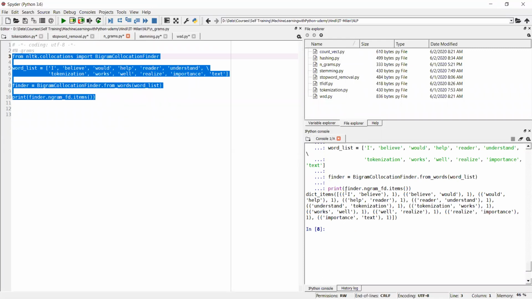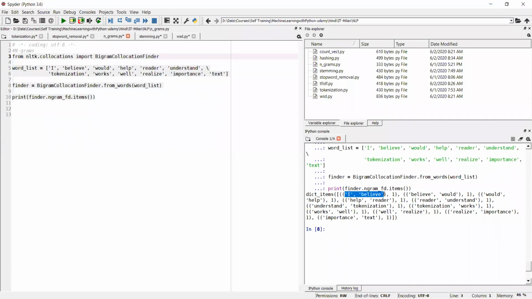On the right hand side, you can see what it did. Whatever list you gave, what is a bigram? It is a contiguous sequence of two words. So what are those bigrams? One is I and believe. This is one bigram. What is the next one? Like this, it printed all the bigrams in this list.